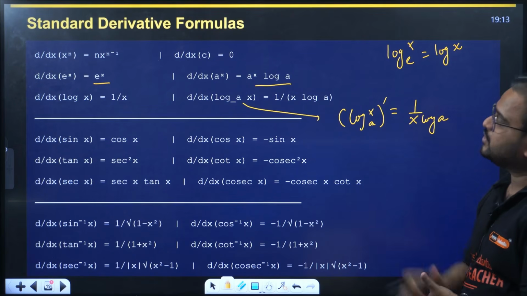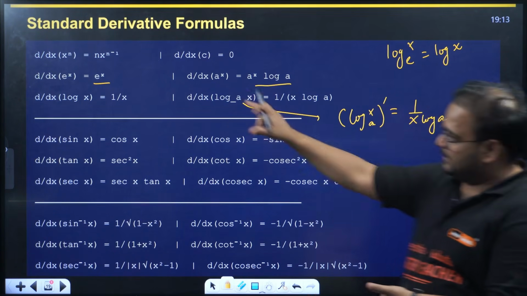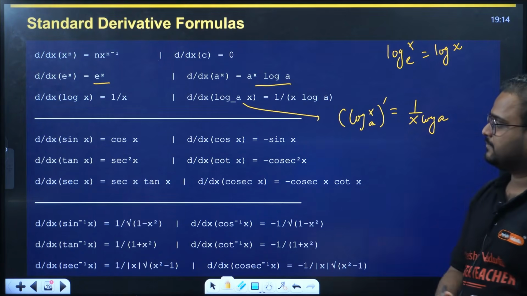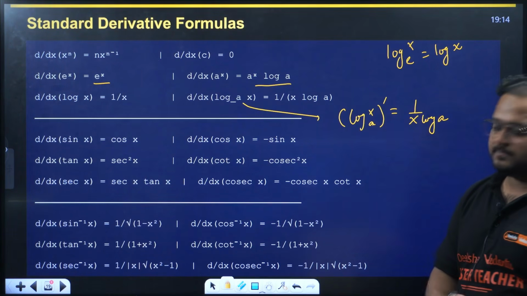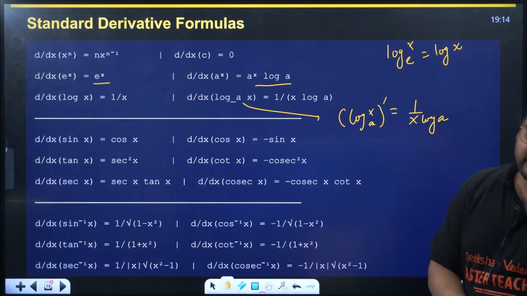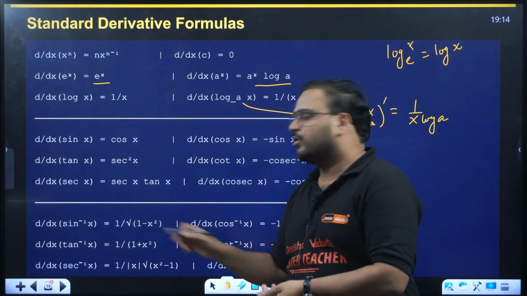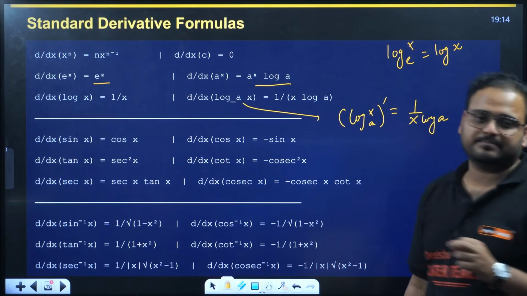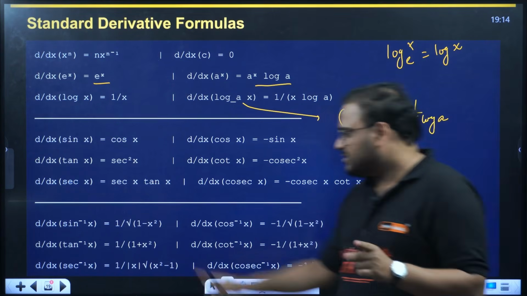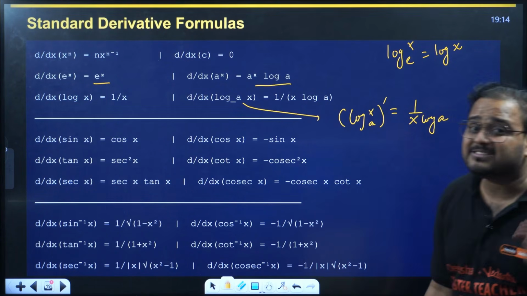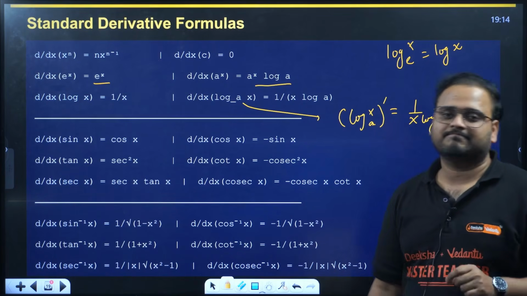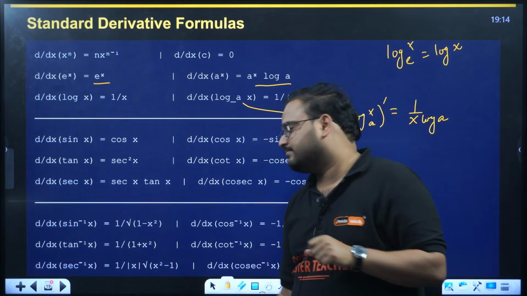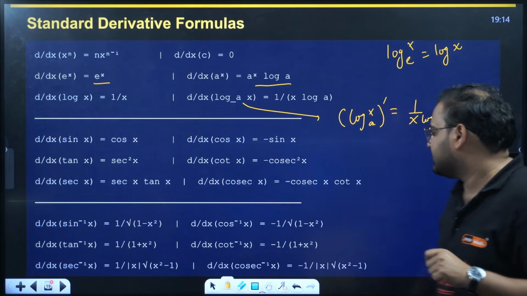This is for trigonometric function. The upper part was for polynomial, exponential and logarithmic. Trigonometric function part, the last over here is for inverse trigonometric. Sine inverse is 1 upon root of 1 minus x square. For cos inverse, same thing with the minus sign. Tan inverse is 1 upon 1 plus x square. Cot inverse is same thing with the minus sign. Sec inverse is 1 upon x times root of x square minus 1. Cosec inverse is same thing with the minus sign.